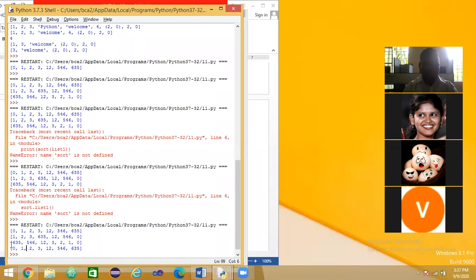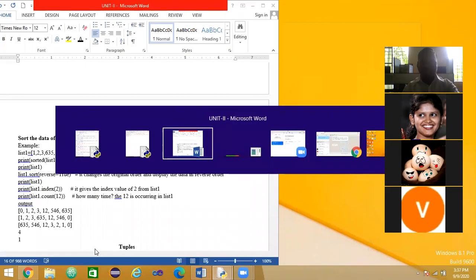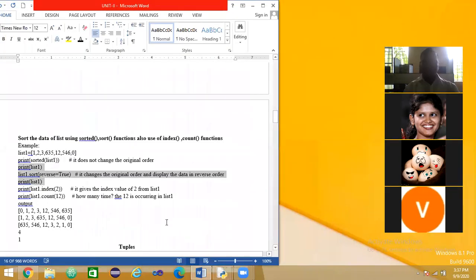And here I am using the sort function, but reverse is true. It displays in the descending order. Here it is reverse equal to false. It is displaying in the ascending order. So we can sort the elements of a list using sorted and sort function.